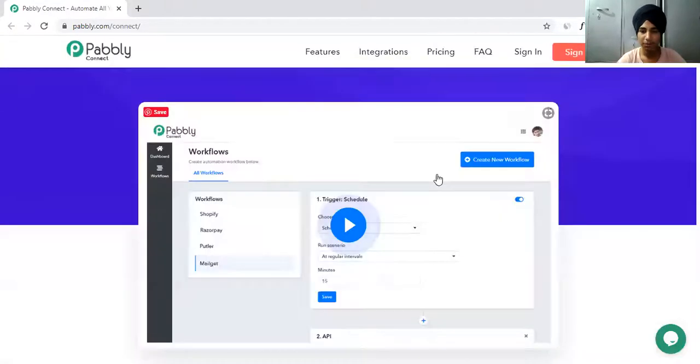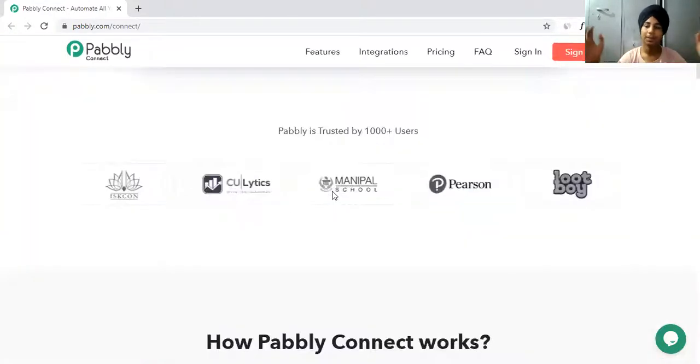So let me review this tool. As you know, what Pebble Connect does is, supposedly someone paid to my InstaMojo account, InstaMojo is an Indian payment gateway, or someone paid you on PayPal, then you are using a platform like ThriveCart or SamCart. Someone paid you on SamCart. Now that data is only present inside SamCart.